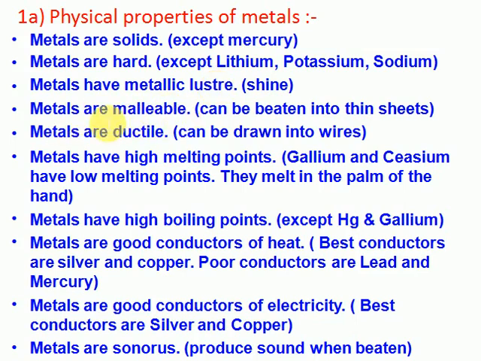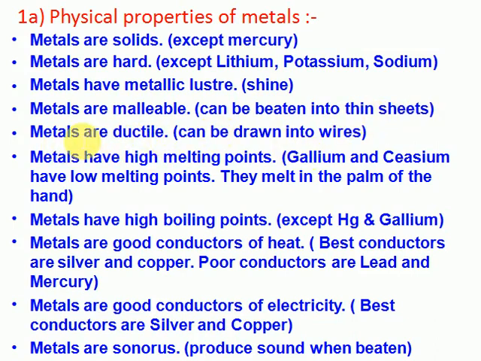Metals are malleable. What does malleable mean? As I said very clearly, they can be beaten into sheets. One point to remember: if you go to any sweet shop and purchase items, you will find a silver coating wrapping there. Why do they use silver? Silver protects from germs. Silver is expensive, sir, but they use it because it is highly malleable. If you take 1 gram of silver, you can make a big sheet.